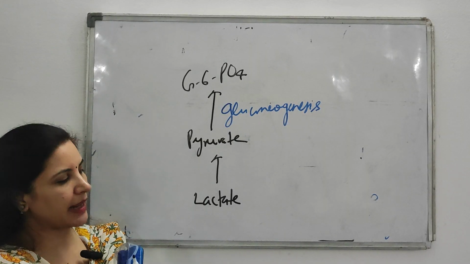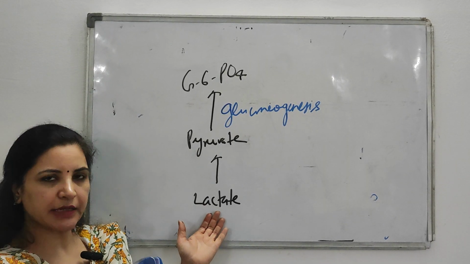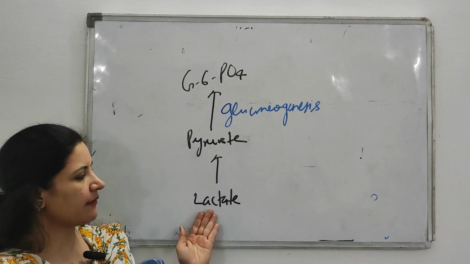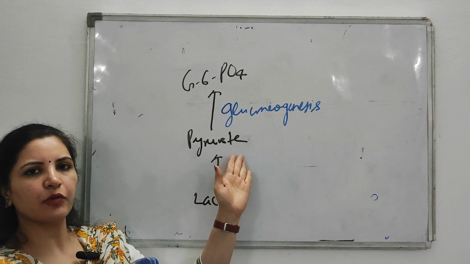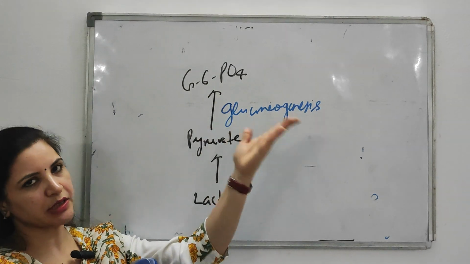When the muscle is utilizing, there is excessive synthesis of lactate in muscle, and when there is excessive lactate, it is converted into pyruvate, which undergoes gluconeogenesis, and glucose is formed.